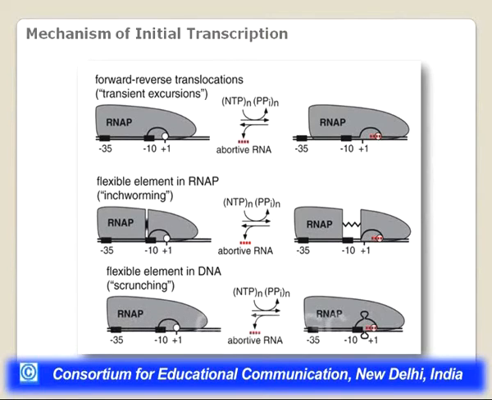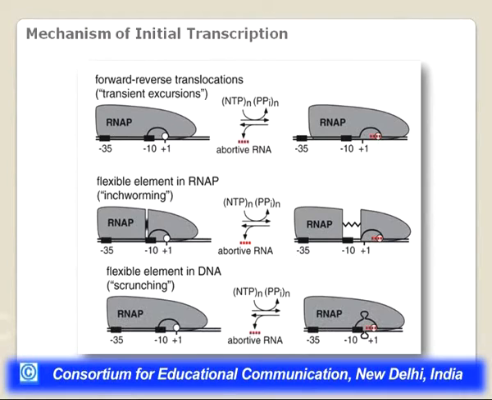The first one is the forward-reverse translocation, which is quite obvious: it will go 3 to 8 nucleotides up, but because this interaction is not very stable, it will come back again, or it will keep on sliding. It will not completely dissociate from the DNA, but the RNA transcript will be released, and therefore the transcription does not go beyond 10 base pairs; it will come back to the promoter region and then start again. So one of the models was that.